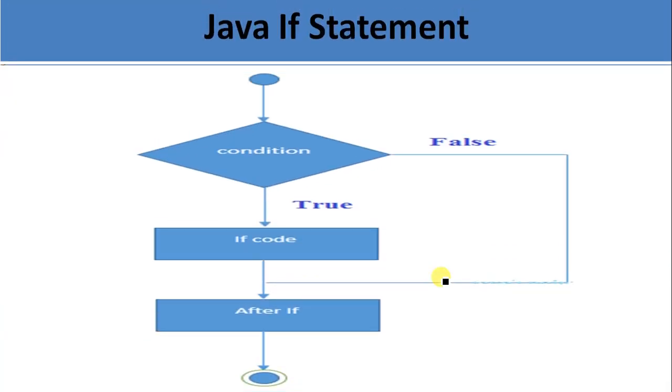The control flow for the if statement is: condition. If the condition is true, then the if block code will be executed. If the condition is false, then after the if block, whatever code we have written, that code will be executed. If the condition is true, first the if block code will be executed, and after that, whatever code we have written after the if block will be executed.